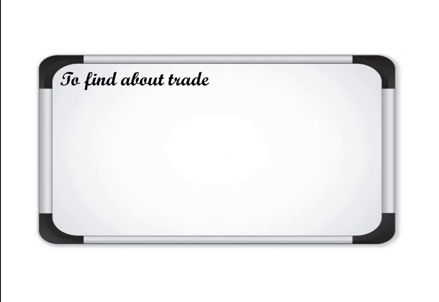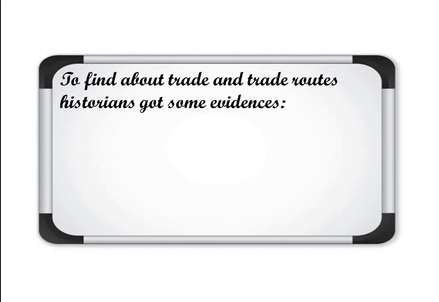Now, to find out about trade and trade routes, historians got some evidences, some clues you can say, of how they came to know that during that particular time, near about 2200 or 2000 years ago, the people were involved in trade activities. The clues or evidences that they collected were information about Northern Black Polished Ware.